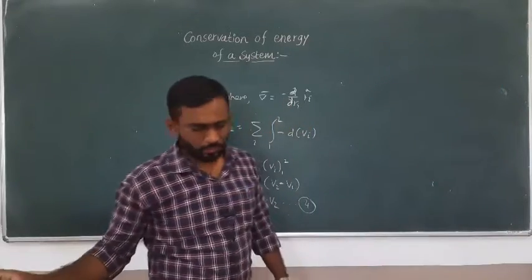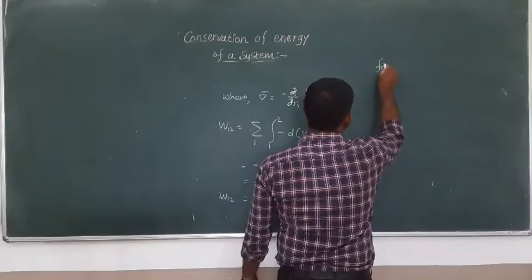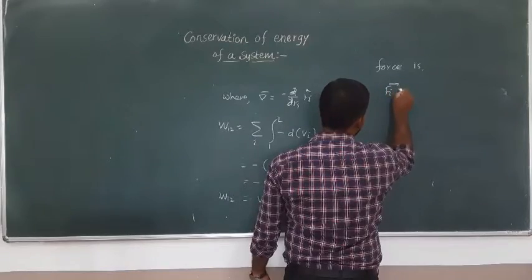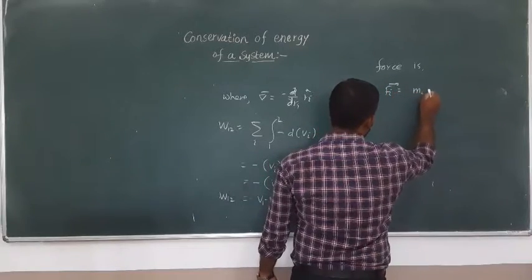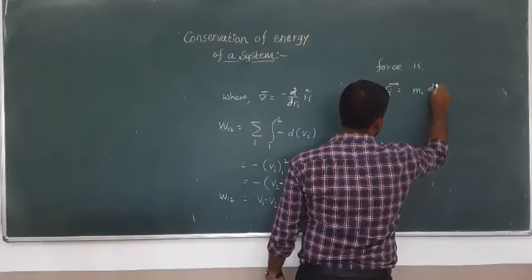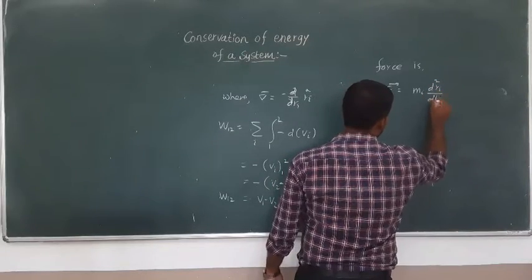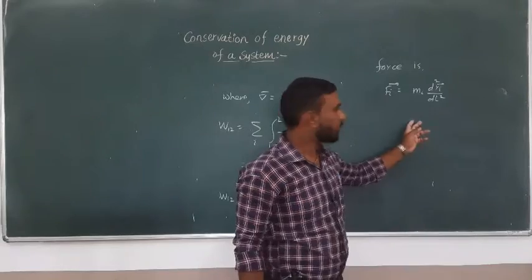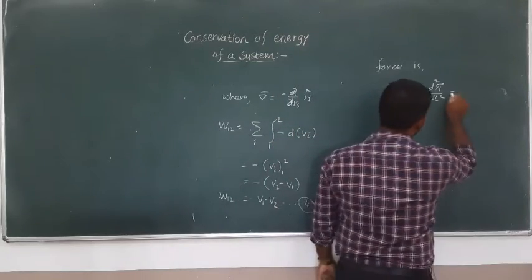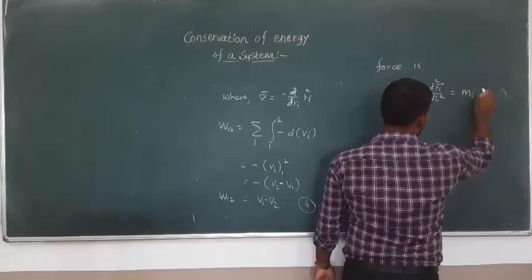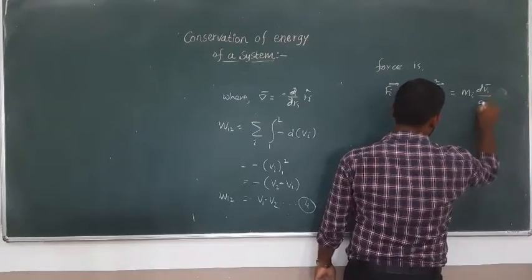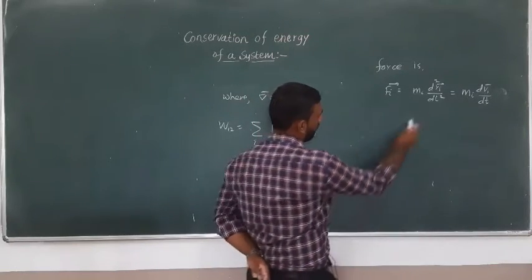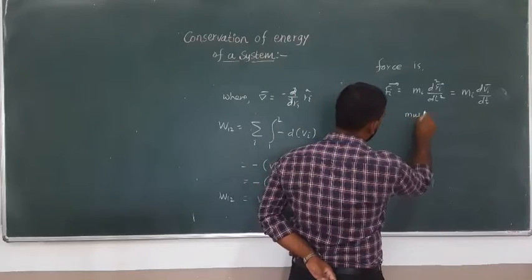As we know, one form of the force, Fi, can be written as mi into d2ri by dt square. This is the famous form of Newton's second law of motion. Fi is equal to mi, or we can again write it in terms of the velocity, dvi by dt.